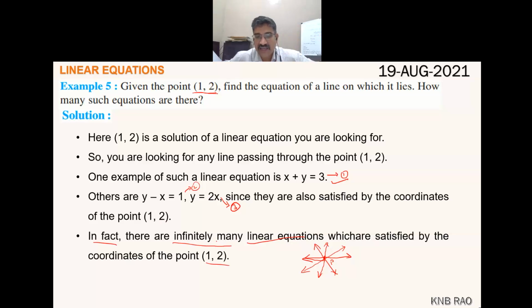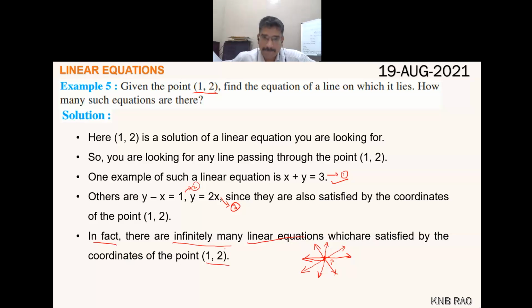That means there are infinitely many linear equations which will have (1, 2) as their solution. Okay, have you understood, Piyush?